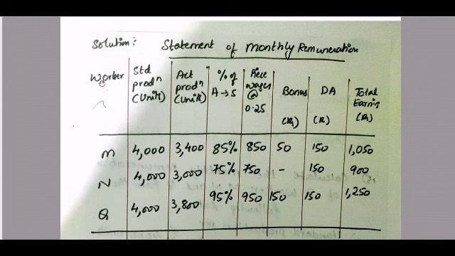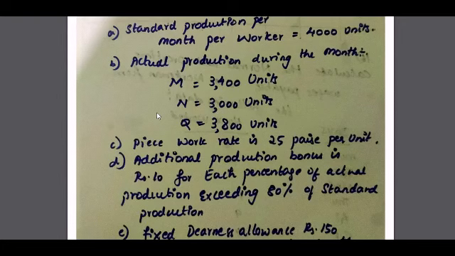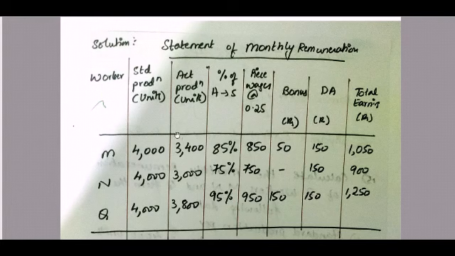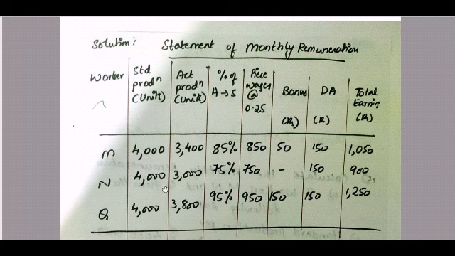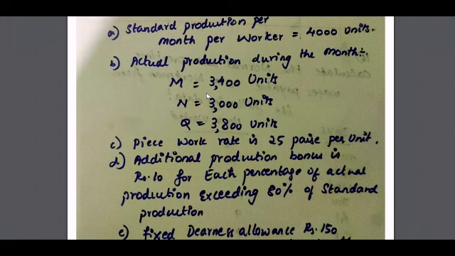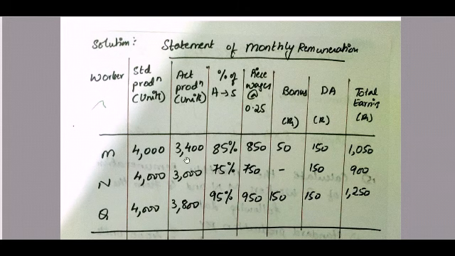Statement of monthly remuneration. First column is the worker: M, N and Q. Standard production is 4,000 units, so 4,000, 4,000 and 4,000. Actual production is 3,400, 3,000 and 3,800.